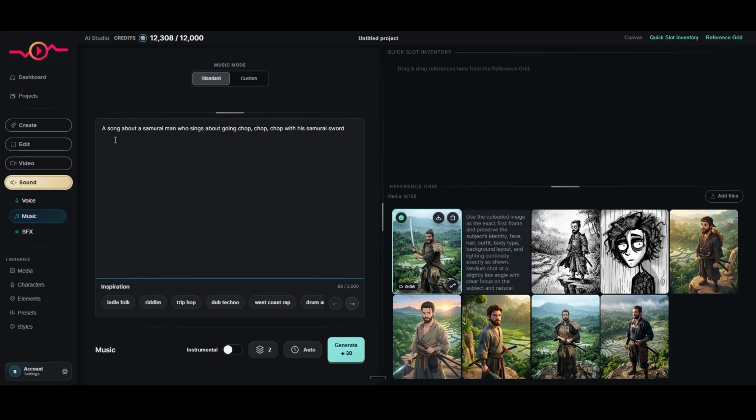We'll go to music, and here for the prompt, I just put a song about a samurai man who sings about going chop, chop, chop with his samurai sword.